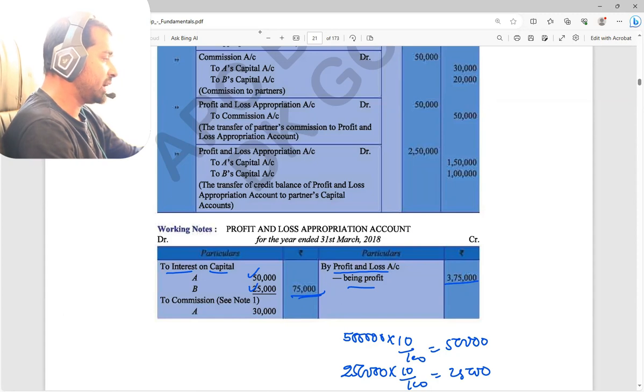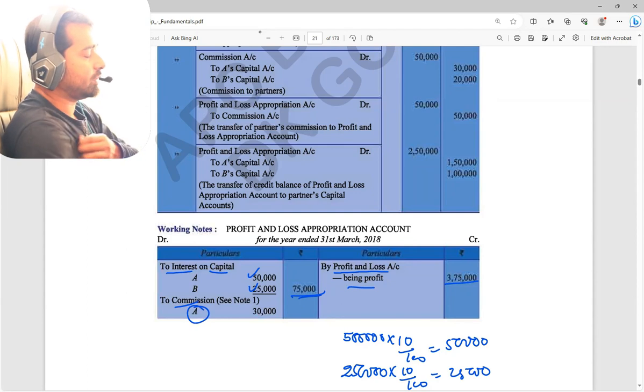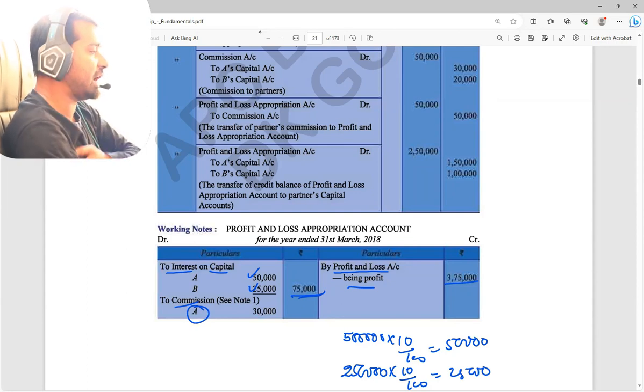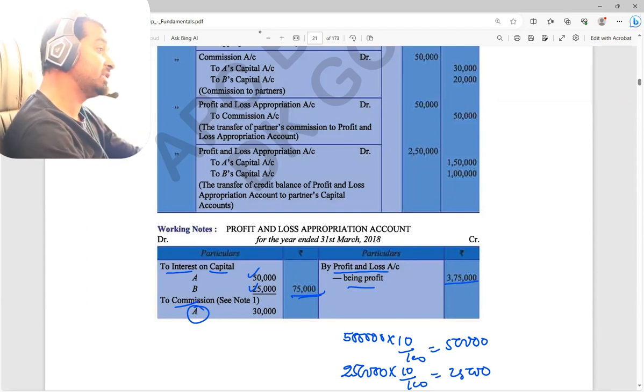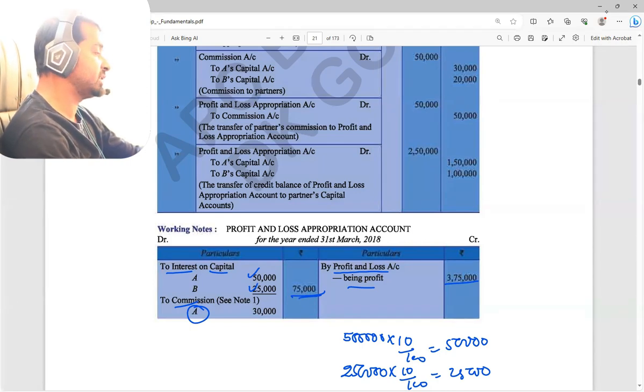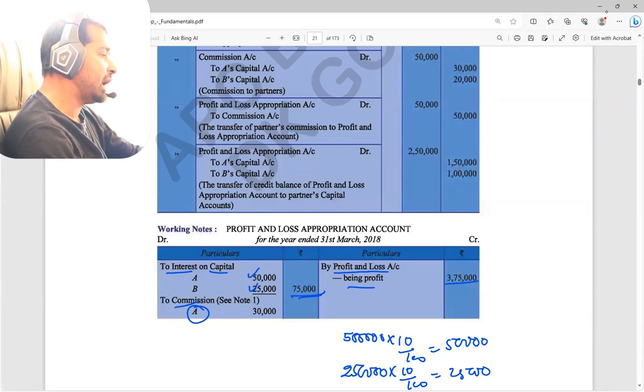Now point number A, the commission. Commission for A. Two commissions we have seen. One is before charging commission, another one is after charging commission. But before charging, after charging, one more point is important. What is the important point here? Some point says about how much capital, how much profit you have. That profit is 3,75,000.